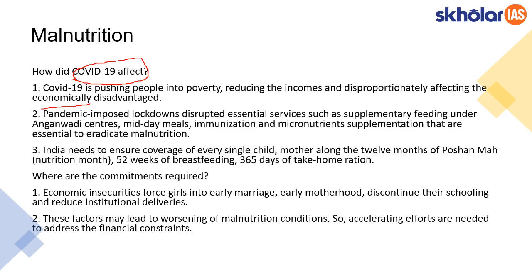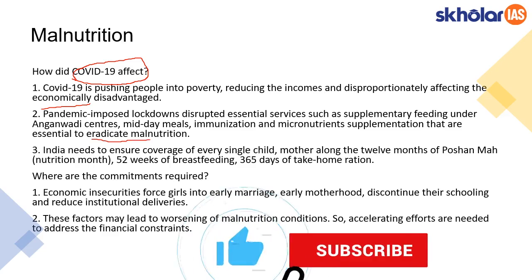Due to the lockdown, the essential services given through various schemes and initiatives, like midday meals and Anganwadi centers that were functioning to provide food for children, as well as immunization programs, are getting affected. This affects the progress in eradicating malnutrition altogether.